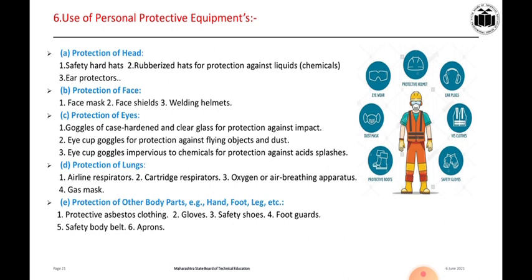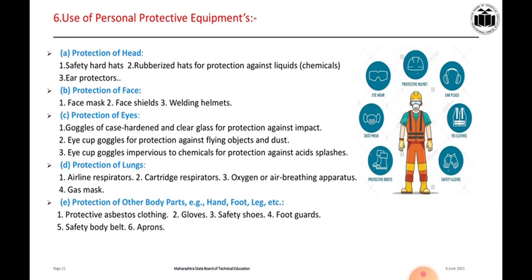The protection of lungs: airline respirator, cartridge respirator, oxygen or air breathing apparatus, gas mask. Protection of other body parts, for example hand, foot, legs: the protective asbestos clothing, gloves, safety shoes, foot guard, safety body belt, apron.